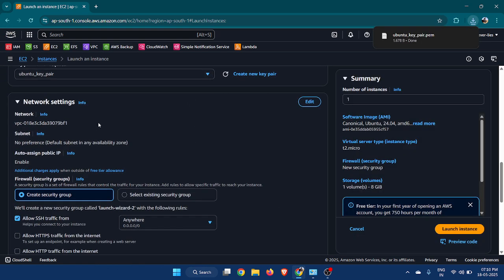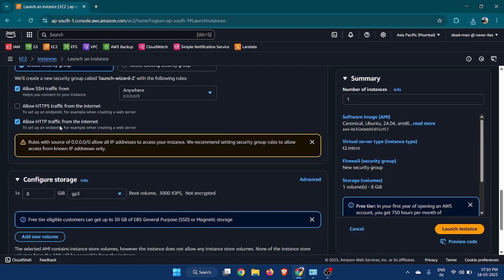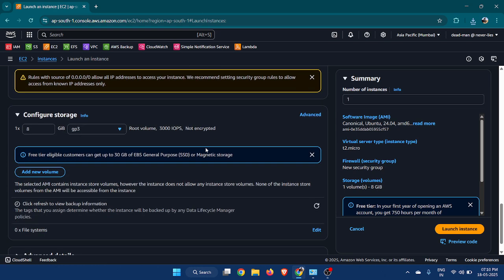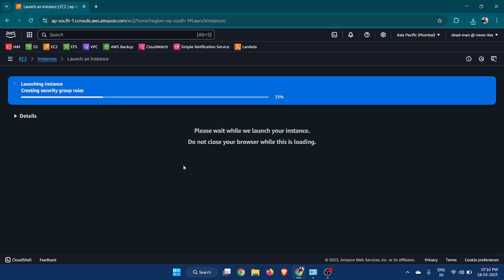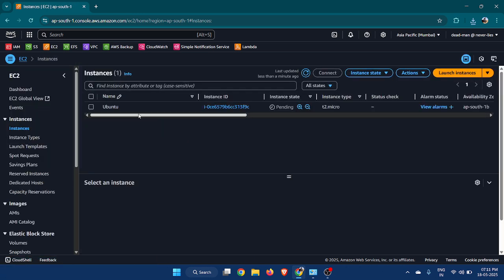For network settings, it should be default, and you should allow HTTP traffic from the internet if you want a server to run on that EC2 instance. 8 GB is the default root volume. So I will launch the instance. Our port 22 is enabled. Port 22 is SSH, secure shell, so that we can access our EC2 instance. If that port is not enabled, then you cannot access the EC2 instance.